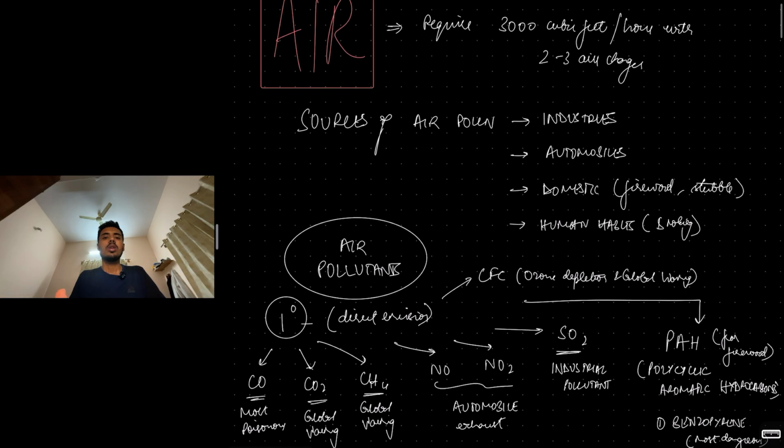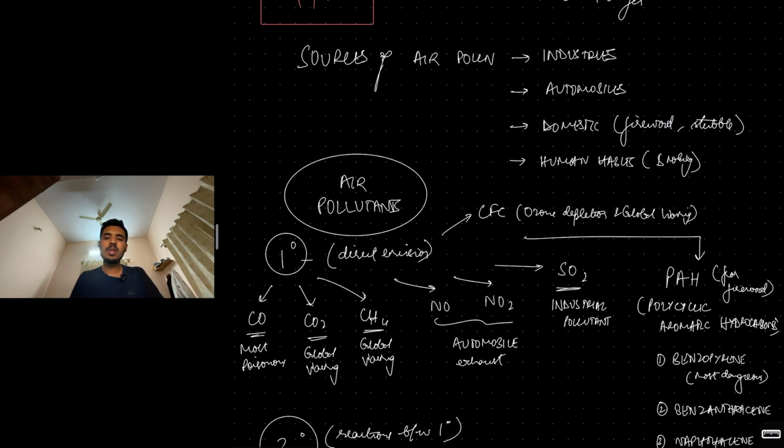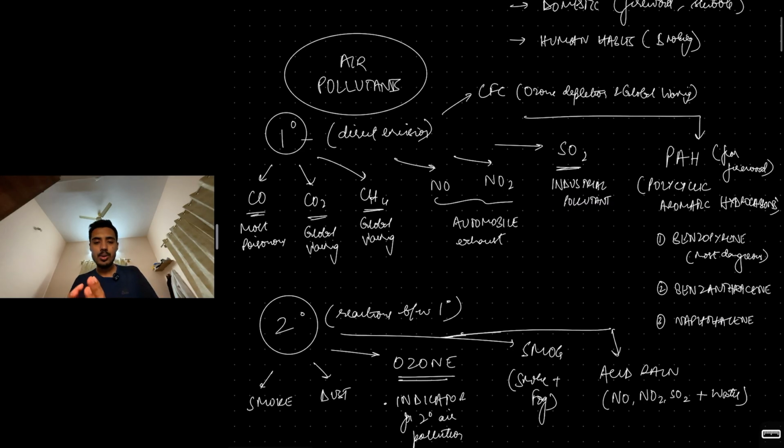So, what are the sources of air pollution? Common sense: industries, automobiles, domestic sources like burning firewood, agricultural stubble burning, human habits like tobacco smoking, all these are sources. Now, coming to the air pollutants, you have primary pollutants and secondary pollutants. Primary pollutants are directly coming from the source. Carbon monoxide is very poisonous. It can cause fatal poisoning. Carbon dioxide causes global warming. Methane causes global warming.